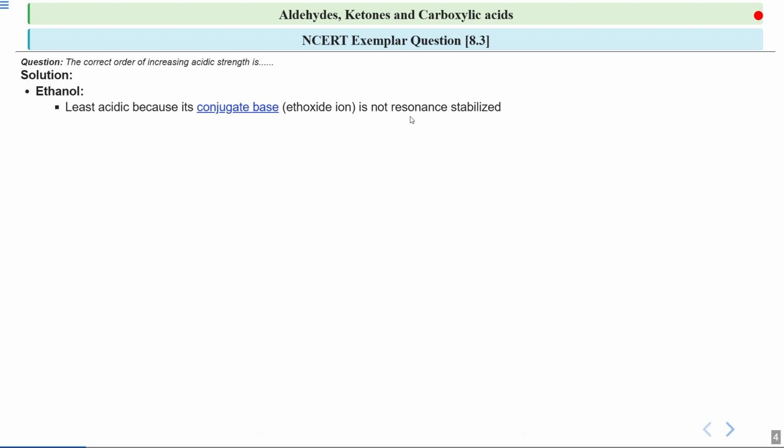In other words, the negative charge after losing a proton is stuck in one place. The negative charge is localized on the oxygen only. If you look at this diagram of the localized ethoxide ion, when ethanol loses a proton it gives you an ethoxide ion. You can see that the negative charge on oxygen is localized on oxygen only. That is, it is not resonance stabilized.